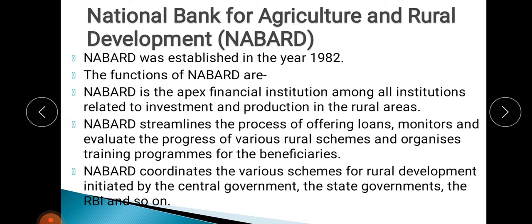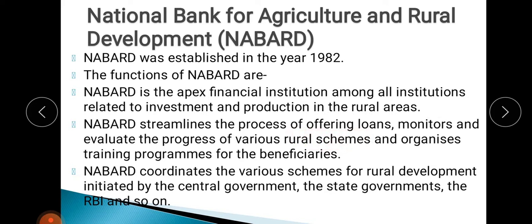Then second, NABARD streamlines the process of offering loans. That means it gives a way how to offer loans, how to give loans, and monitors and evaluates the progress of various rural schemes. Various schemes are undertaken for the rural areas, like your employment generation scheme, skill development schemes. Whether these schemes have been working efficiently or not, the progress report of those rural schemes is supervised